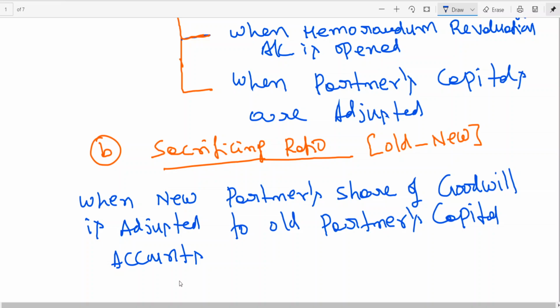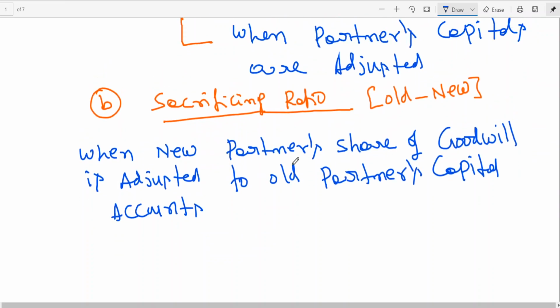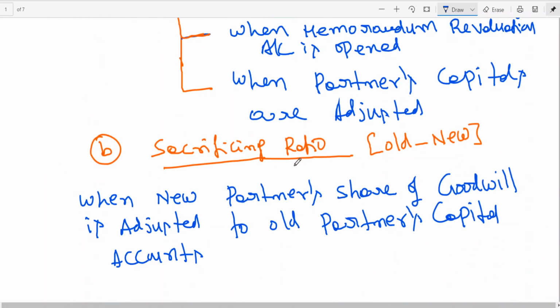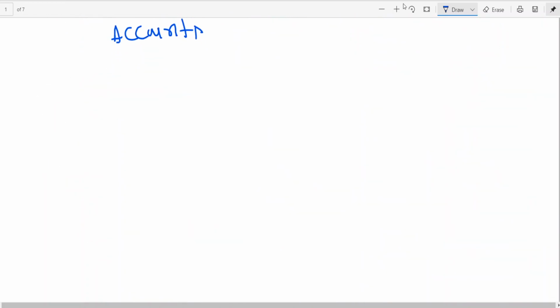The new partner brings a share of goodwill in cash. It is to be credited to old partners in their sacrificing ratio. Or when the new partner is unable to bring a share of goodwill, I have given the entry: new partner's capital account debit to old partners' capital account. So that means I need the sacrificing ratio. When the new partner's share of goodwill is adjusted to old partners' capital account, I need the sacrificing ratio.